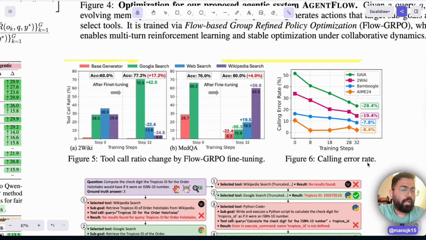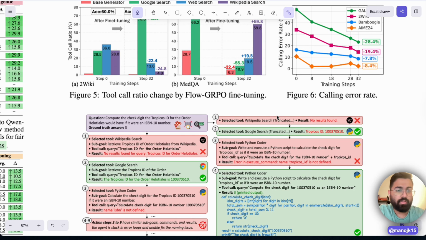The same way, the tool calling error rate. If you see across the GRPO optimization, the error rates of tool calls fall. It may have been calling wrong tools in step 1. Let's just take AIME 24. It used to be like 10% wrong tool calls. Now it became smaller, 7%, 6%, a lot lower. So the tool calling error rate is also decreased because of the optimization through Flow GRPO.